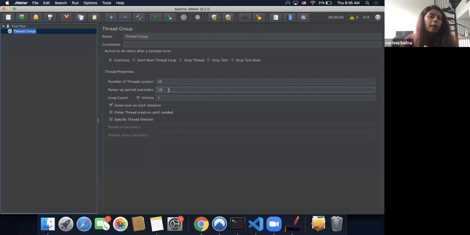So that's where your ramp up period comes into the picture, to bring this load into the system gradually. The second reason why we want ramp up period is to not overwhelm systems.